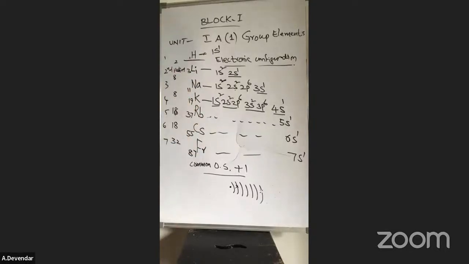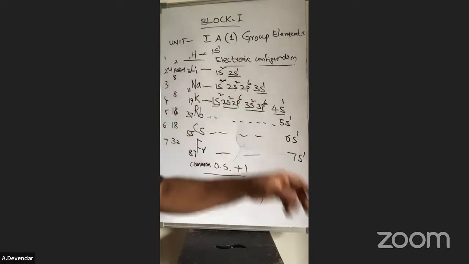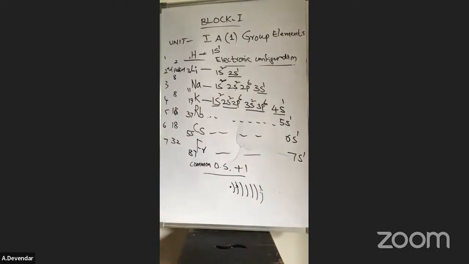So from these properties, we go to the next topic. You can study the important diagonal relationship between lithium and the next group element, magnesium. What do you mean by diagonal relationship? Diagonal means we go diagonally, and you get a relation, a similar set of properties.